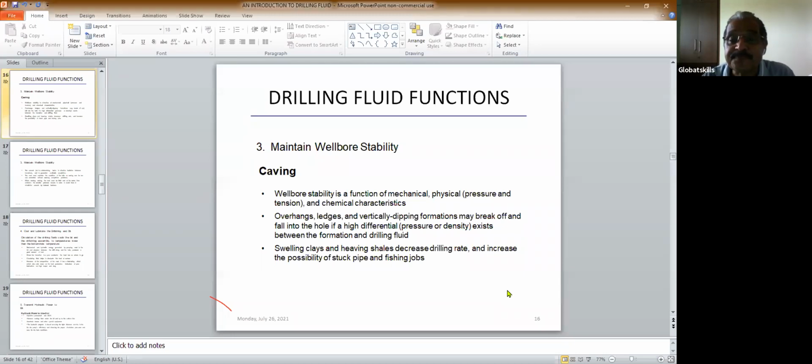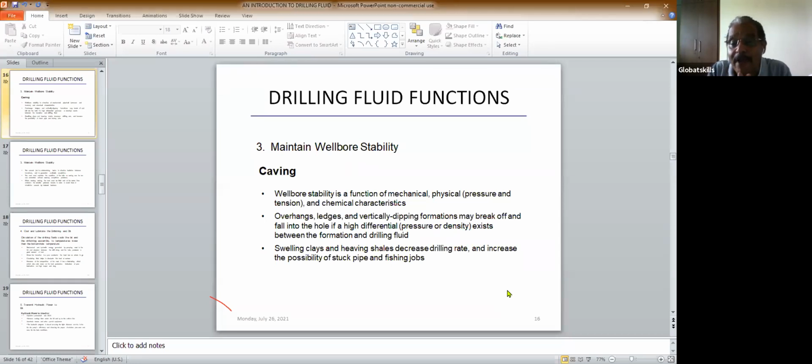How to control it? Hole stability is a function of mechanical, physical, and chemical characteristics. Ledges and vertically dipping formations break up and fall into the hole if a high differential exists between the formation and drilling fluid. You see, if there is a lot of difference between the formation pressure and the drilling fluid density, then there's a chance of these cuttings falling down. So you have to maintain a proper density.